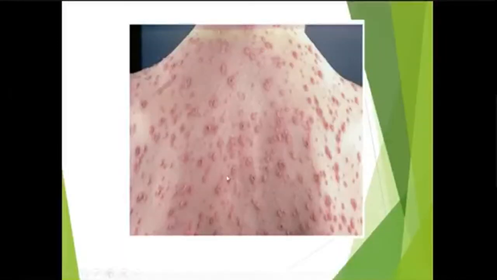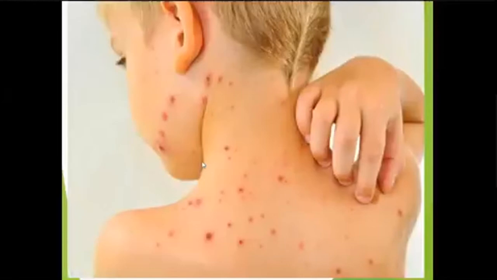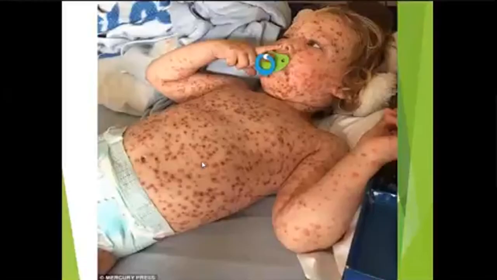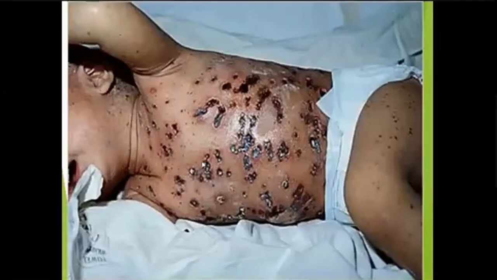Again, smaller lesions, macules, papules, vesicles, and crusting has started. Here you can see a patient with severe chickenpox, necrotic chickenpox with secondary infection. This is a very severe type of chickenpox.